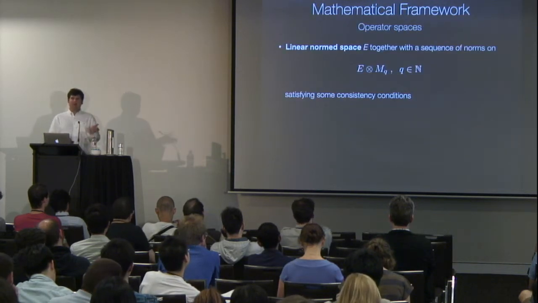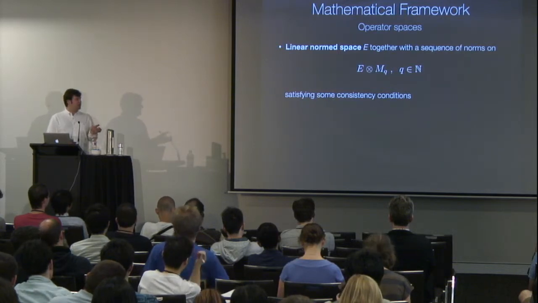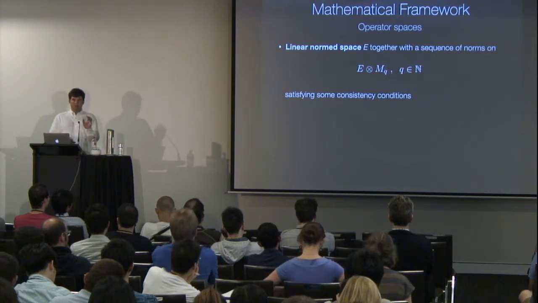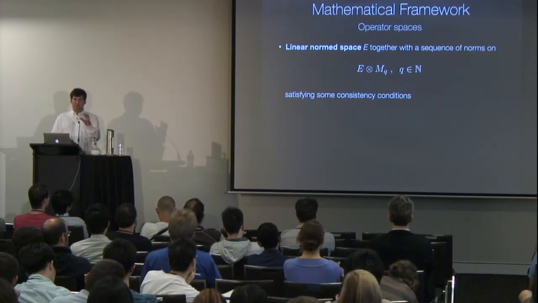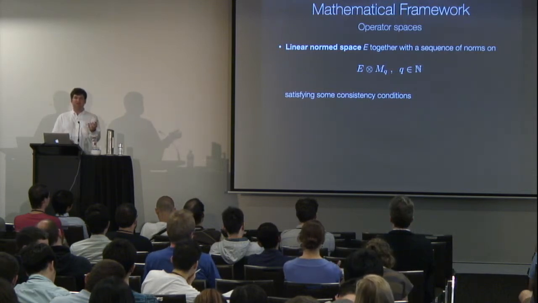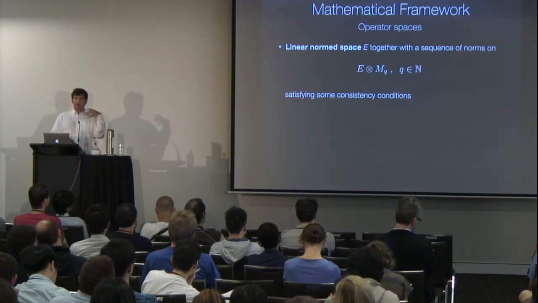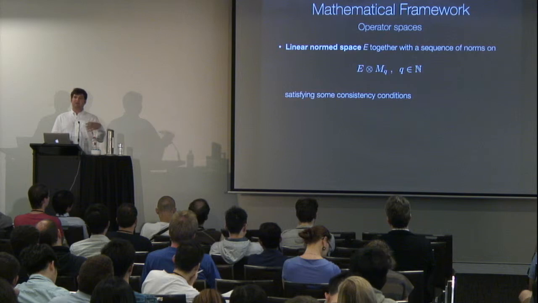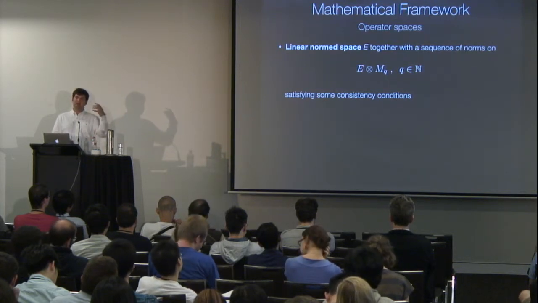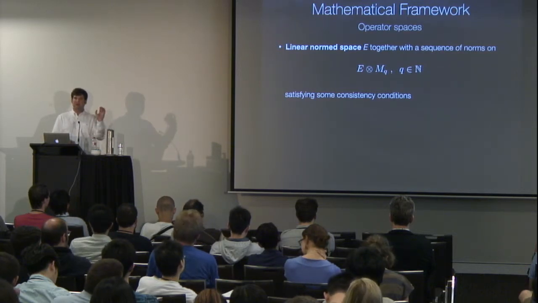Now, this is exactly the setting of operator spaces. An operator space is defined to be a linear space E together with a sequence of norms on E tensor MQ, where MQ is just the space of Q times Q matrices with complex entries. E is a linear normed space, so it has a norm, and now we just demand that we have a sequence of norms on E tensor MQ for any Q.